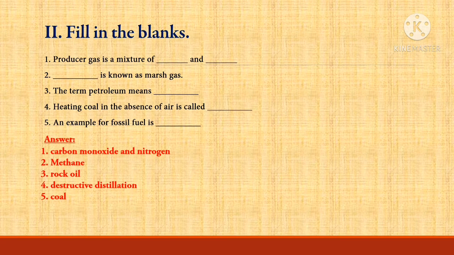The term petroleum is derived from the Latin words petra meaning rock and oleum meaning oil. Question 4. Heating coal in the absence of air is called dash. Answer destructive distillation. Question 5. An example for fossil fuel is dash. Answer coal.